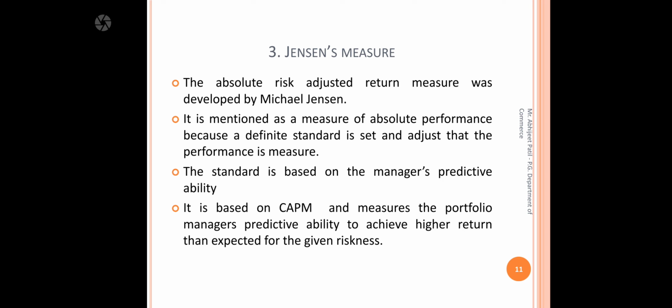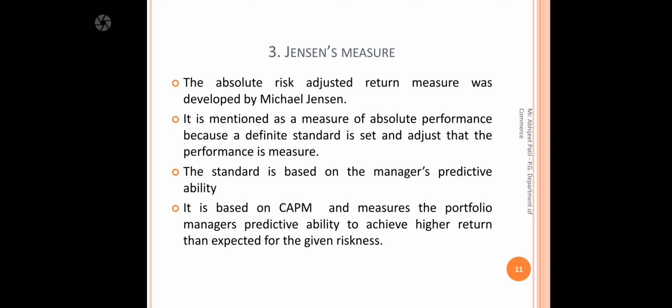Then the third one is Jensen's measure, the third measure in portfolio evaluation. Here the absolute risk-adjusted return measure was developed by Michael Jensen. It is described as a measure of absolute performance because a definite standard is set and performance is adjusted against it. The measure is based upon the manager's predictive ability, and this equation is based upon CAPM and measures the portfolio manager's predictive ability to achieve a higher return than expected for the given riskiness.